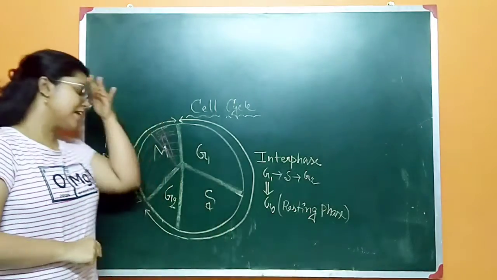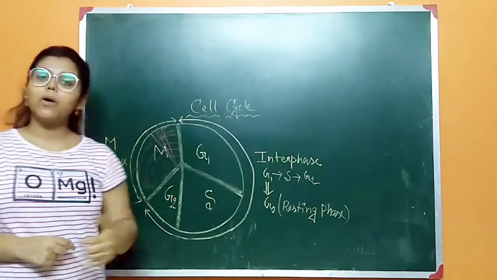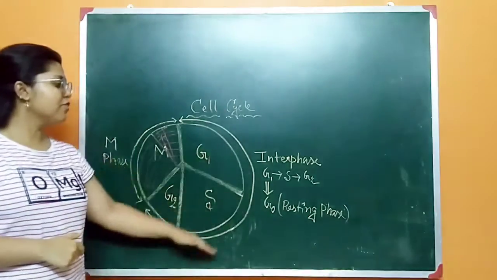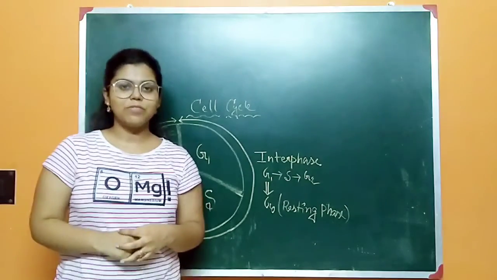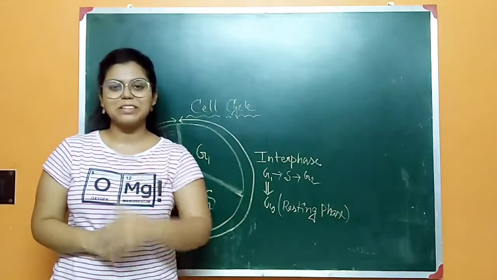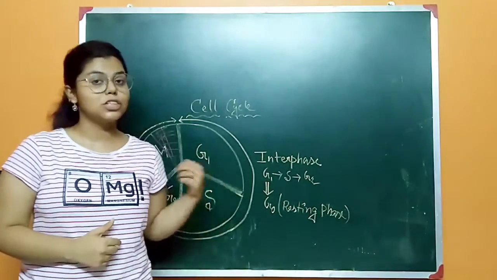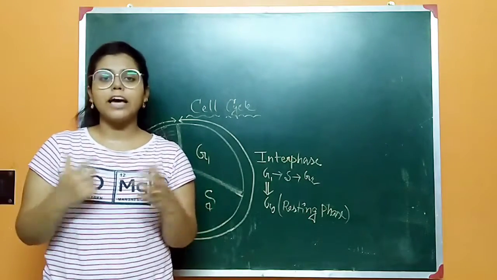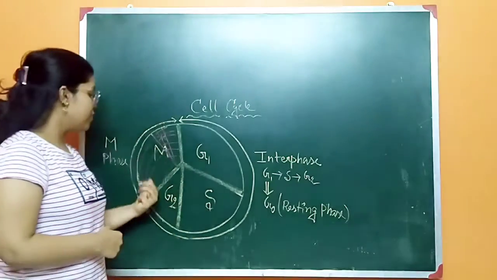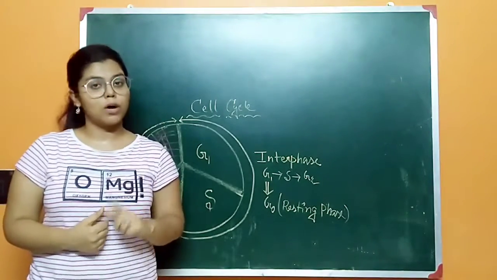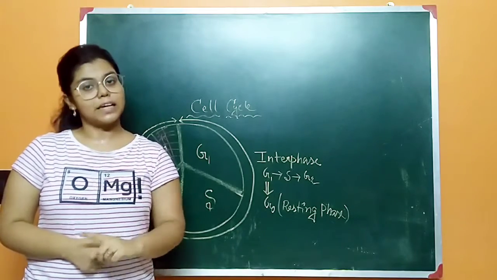Okay, so let me tell you about the importance of G1, S and G2 for cell division. The interphase basically takes a prolonged time, which I have already said in the picnic example. Here in the interphase, G1, S, G2 together take 23 hours, whereas the M phase takes only 1 hour. So it is 24 hours for each cycle.